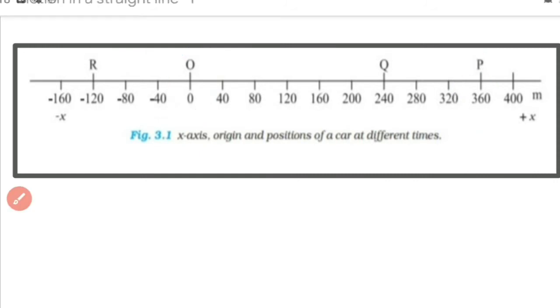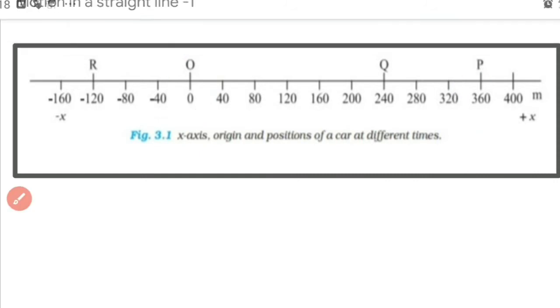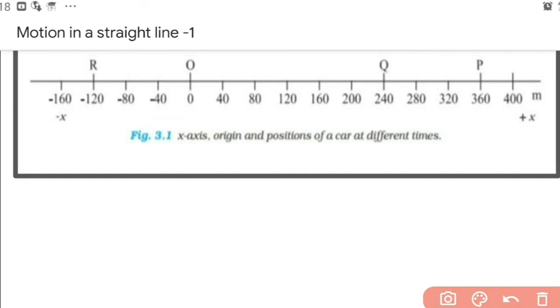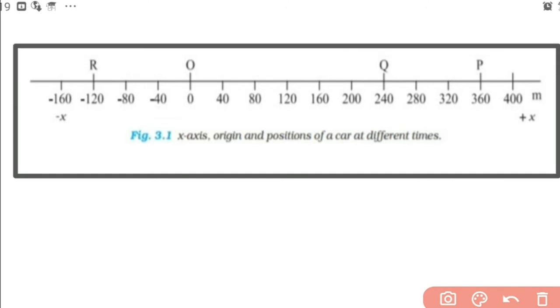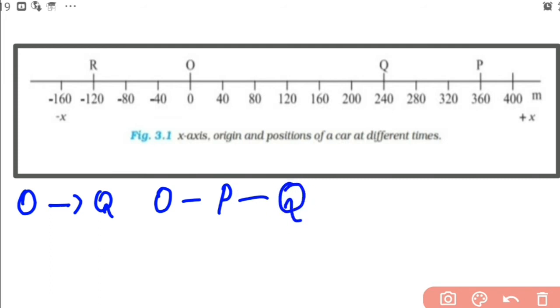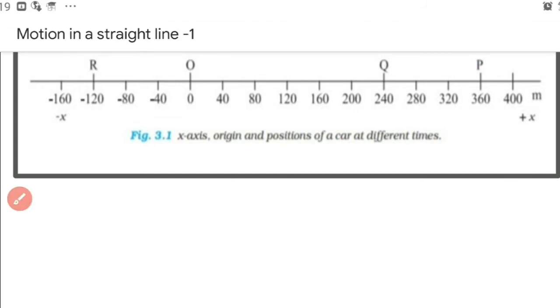Now we consider another motion, from O to Q. O to Q means it starts from O, goes to P, then comes back to Q. That is the path. For that motion, what will be the displacement and path length?